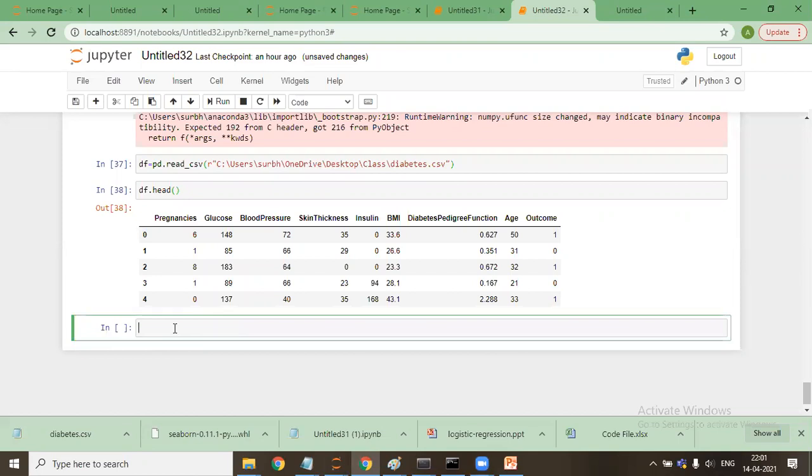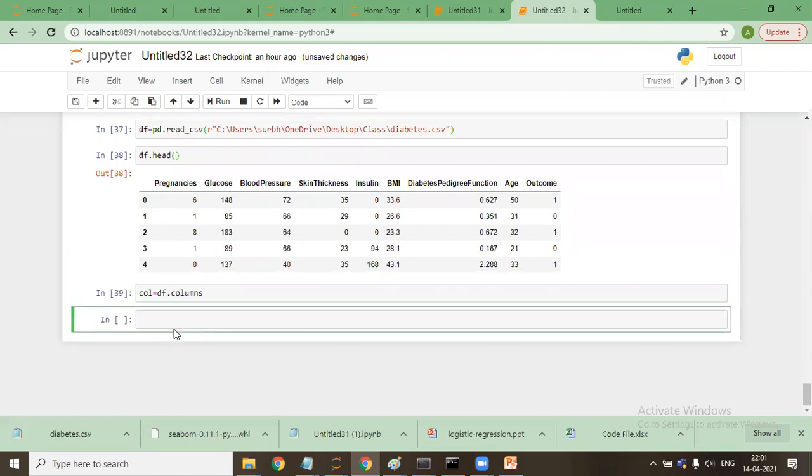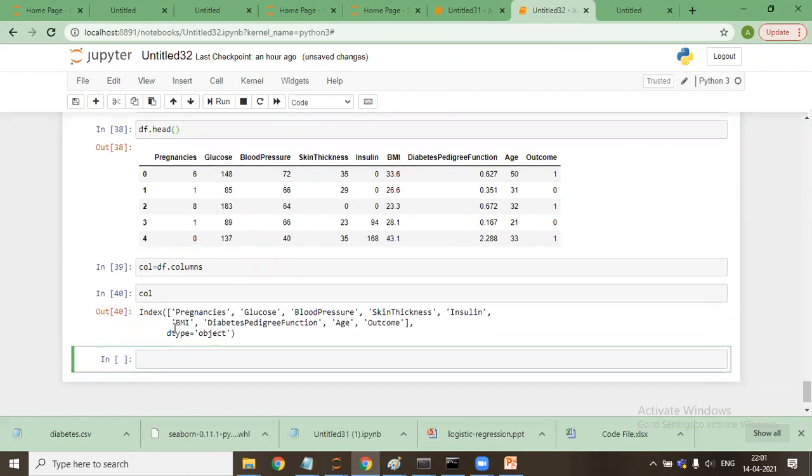These are the columns we have. What are the different columns in DF? I have these.